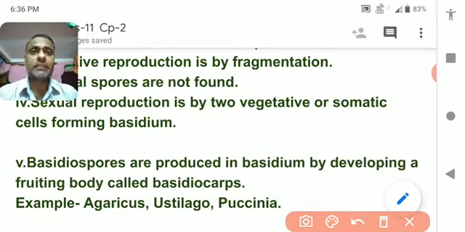So these are the different kinds of members of the subkingdom Basidiomycetes.